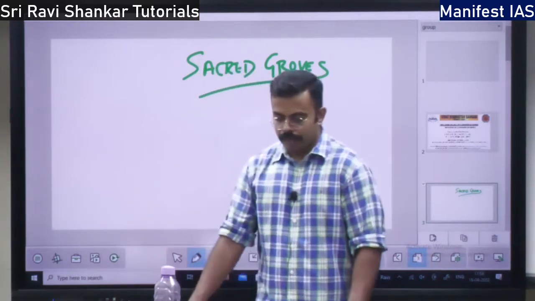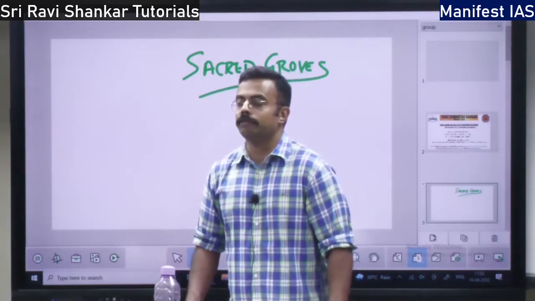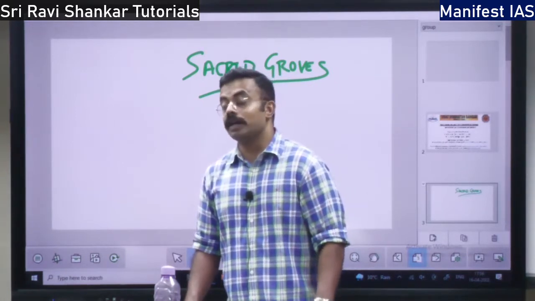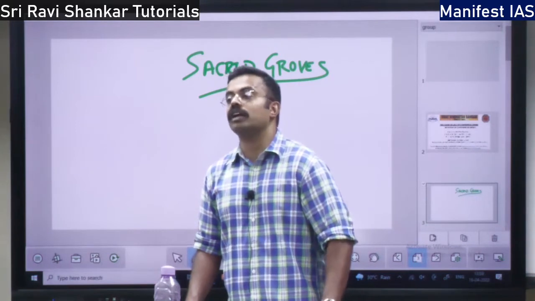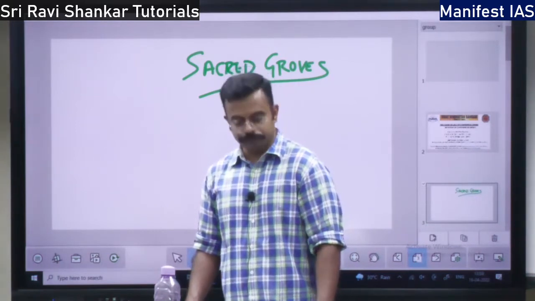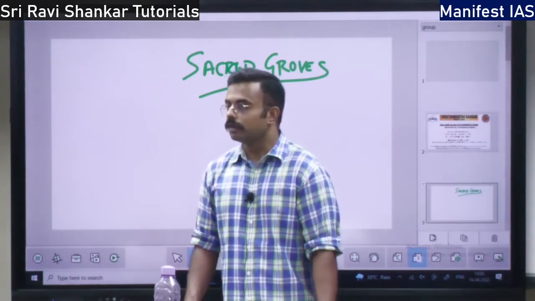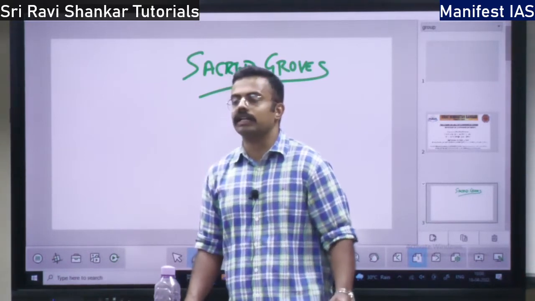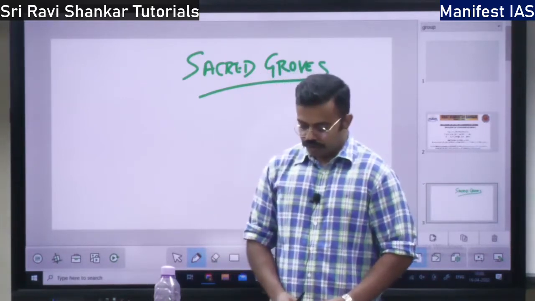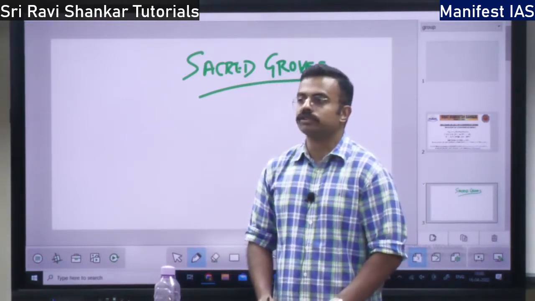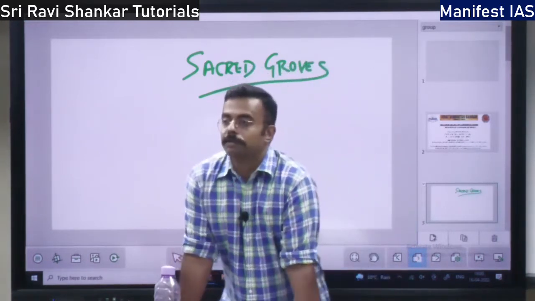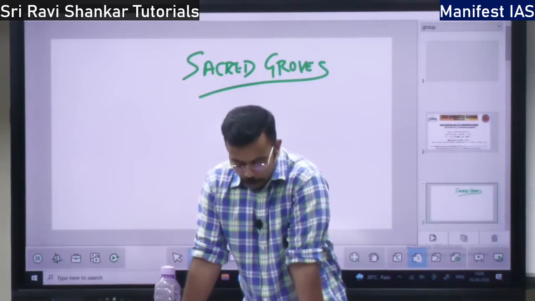In some tribal forests, the dead leaves are collected, at least. But in some other forests, even the dead leaves are not collected. So the Garo and Jaintia hills, where are they? Meghalaya, they do not collect even the dry foliage. Even the Gonds in central India also have tribal gods for their sacred groves, right?